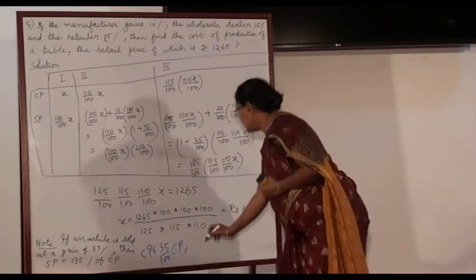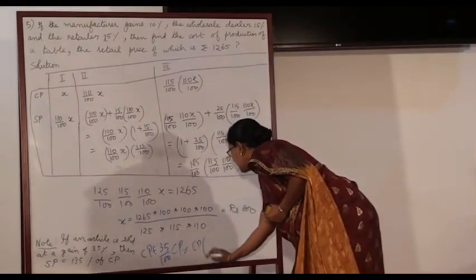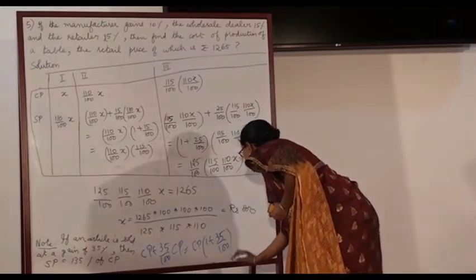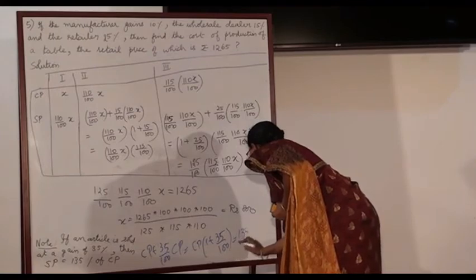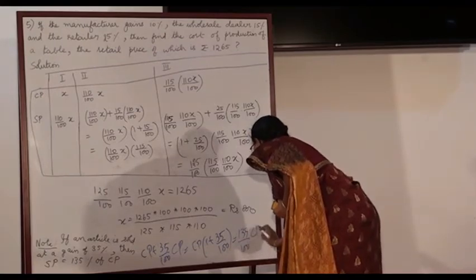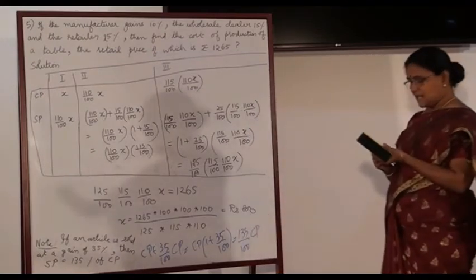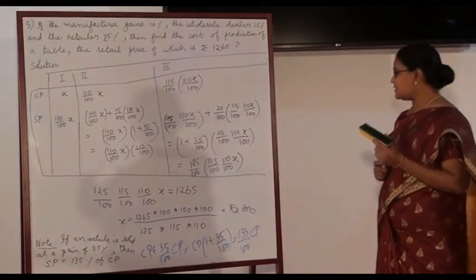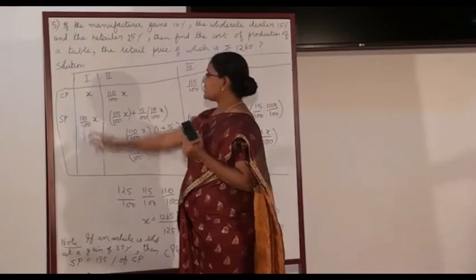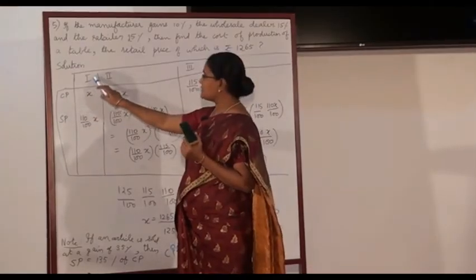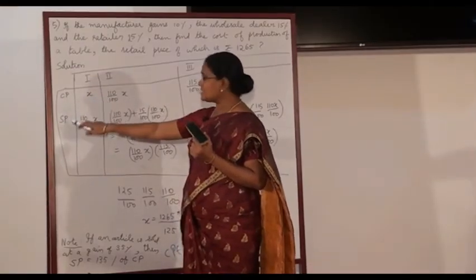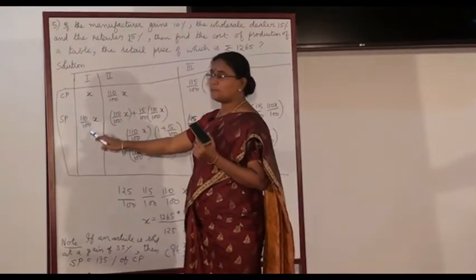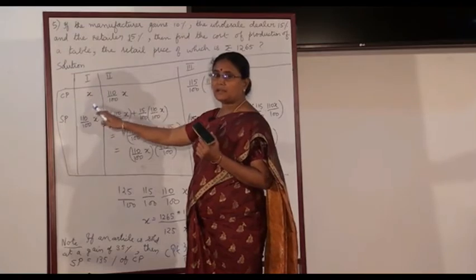Okay. Take CP common. The rest becomes 1 plus 35%, which is 135% of CP. If a product is sold at a gain of 35%, then the selling price is 135% of cost price. Cost price of the table for the first man is X. What is the selling price then by this note? It is 110% of CP.